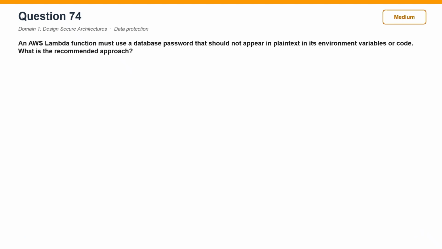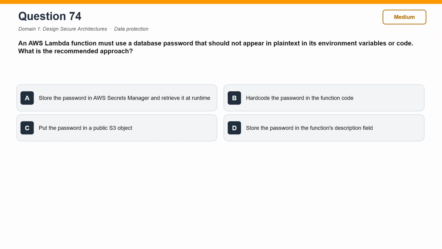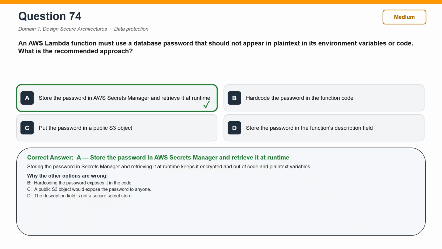Question 74. An AWS Lambda function must use a database password that should not appear in plain text in its environment variables or code. What is the recommended approach? The correct answer is A. Store the password in AWS Secrets Manager and retrieve it at runtime. Storing the password in Secrets Manager and retrieving it at runtime keeps it encrypted and out of code and plain text variables.